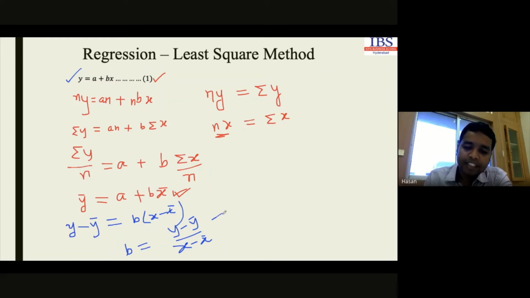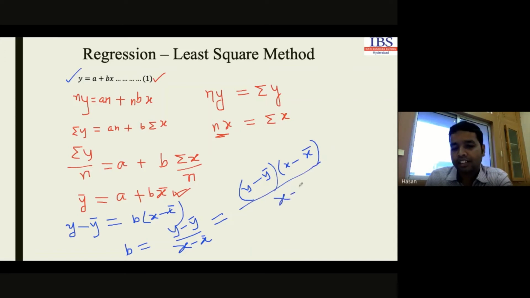Now if our data point is a single one, then it is okay. So we can multiply both the numerator and denominator with x minus x bar. If we multiply this one, it will form y minus y bar multiplied by x minus x bar, to get some other relation, divided by x minus x bar square. It becomes square now. So this is for a particular data set.